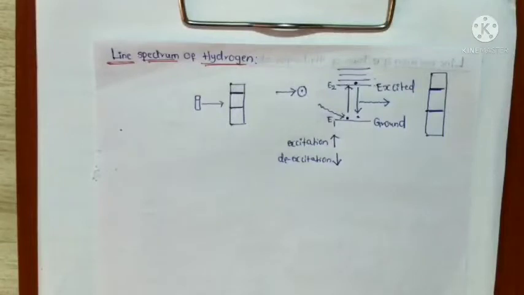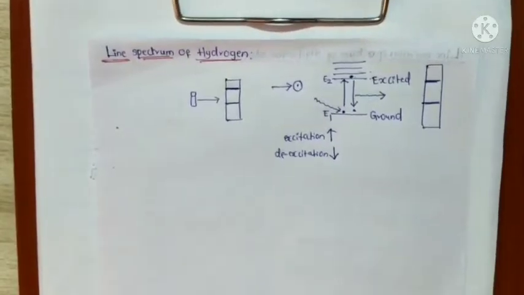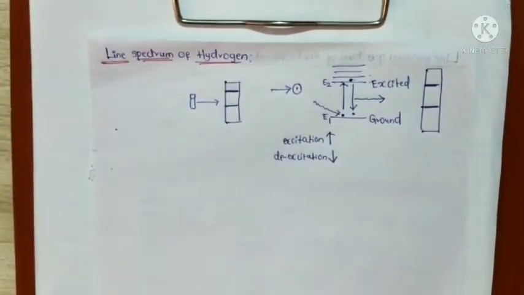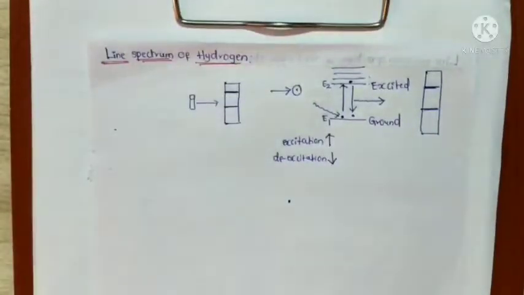Now we will discuss the line spectrum of hydrogen. To produce the line spectrum of hydrogen, the sample of hydrogen gas is heated, or an electric discharge is passed through the hydrogen gas. For example, here we take hydrogen gas.